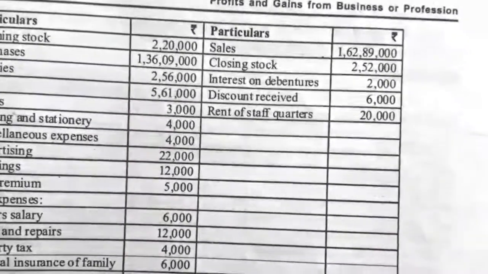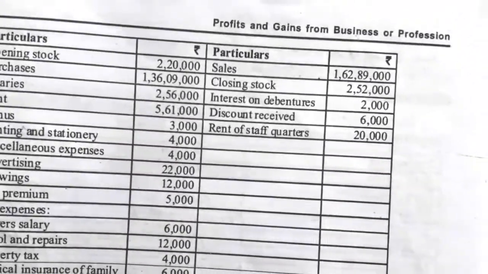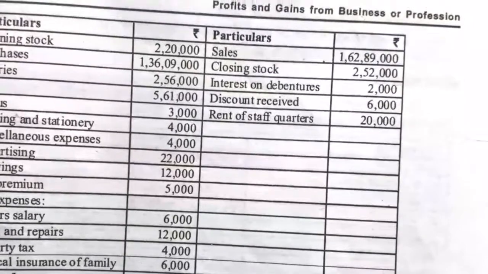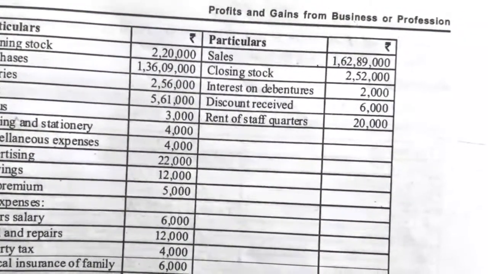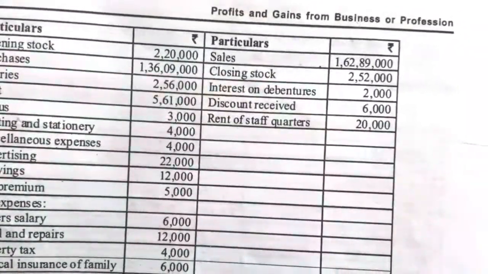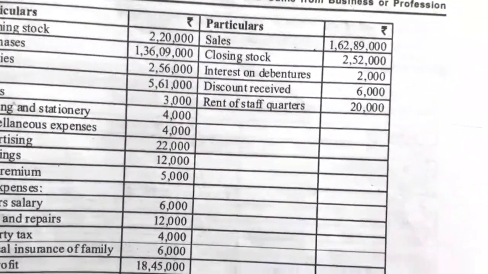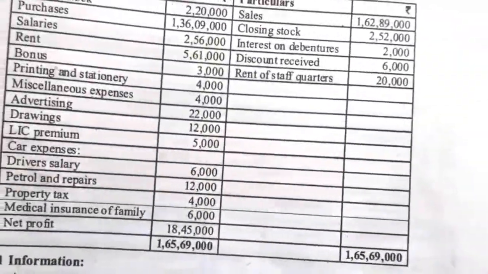On the credit side, sales 1 crore 62 lakh 89,000, closing stock 2 lakh 52,000, interest on debentures 2,000, discount received 6,000, rent of staff quarters rupees 20,000, and the net profit is 18 lakh 45,000.